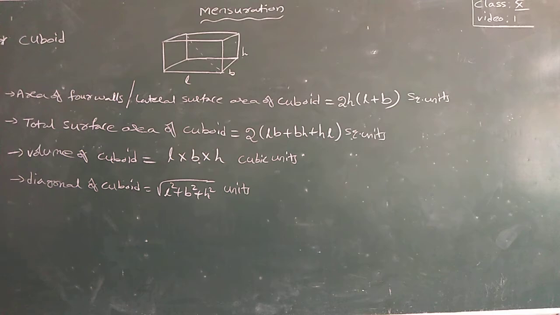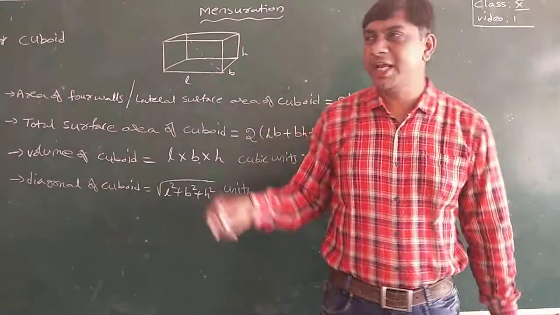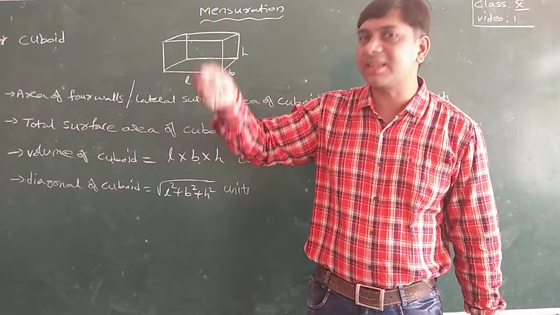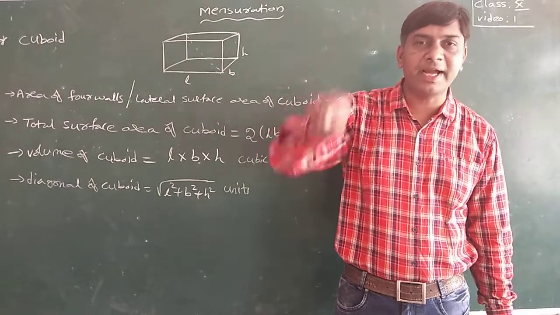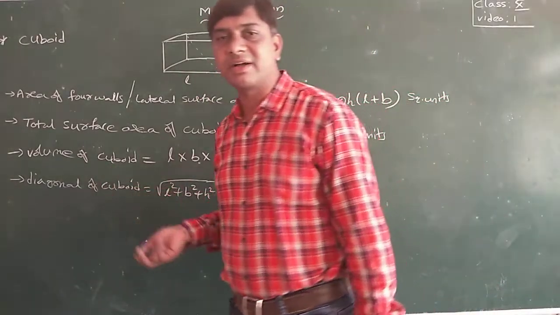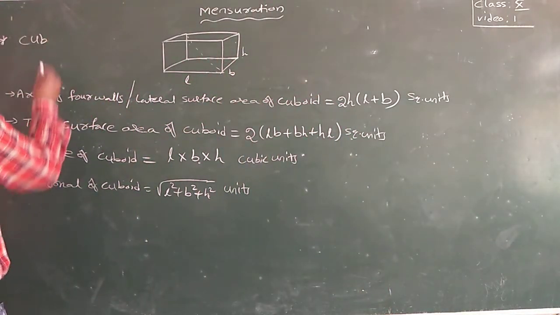Now what is a cube? If any cuboid has length, breadth and height equal, that solid is called a cube. Here I am discussing a cube.